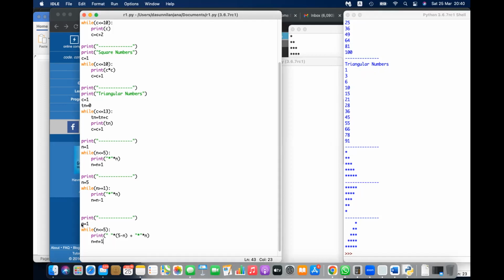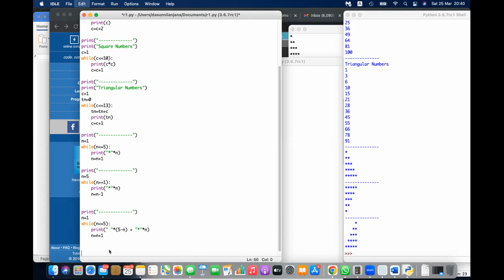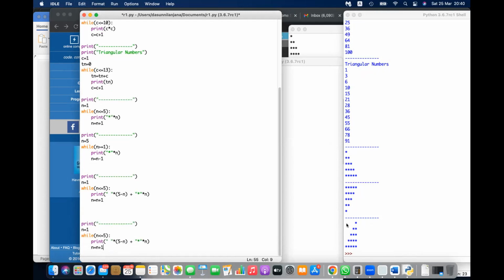While loop, right? Next, the other side. Now if you have built this, the other side is possible. So for the next one, the spaces increase on this side. So at first, there is not even one space. You can start with 5, and move while n is greater than or equal to 1, n equals n minus 1.